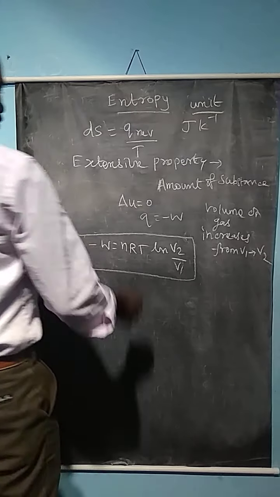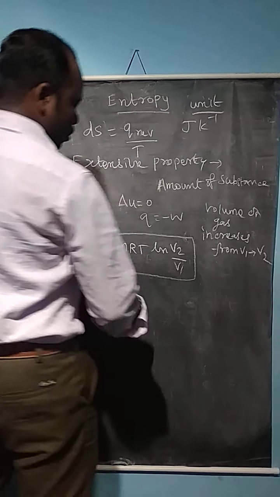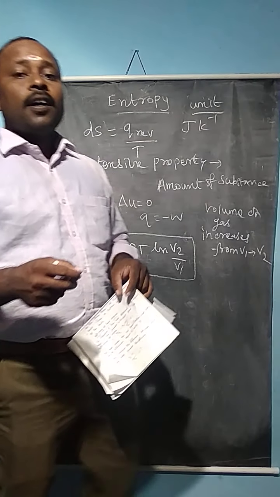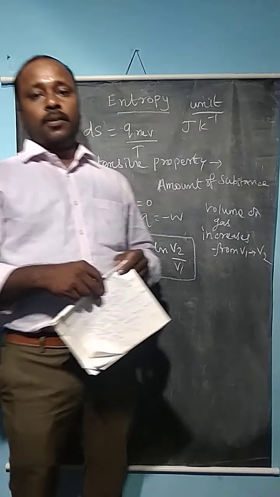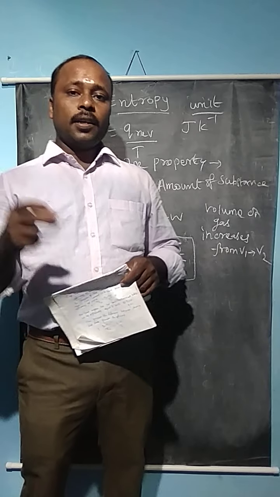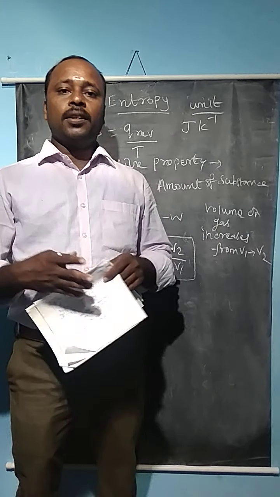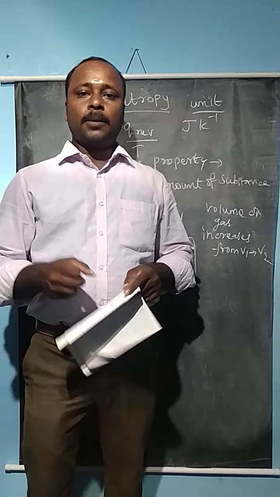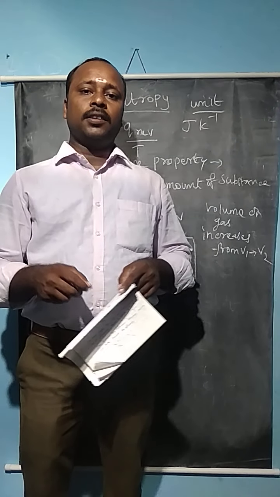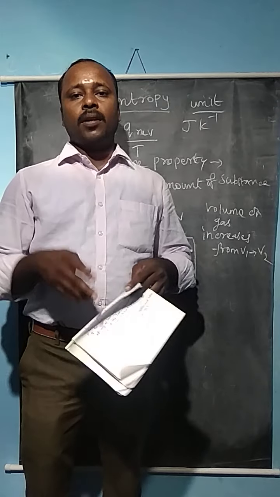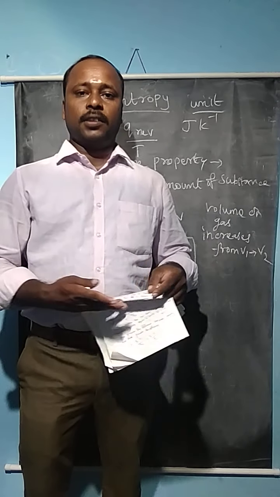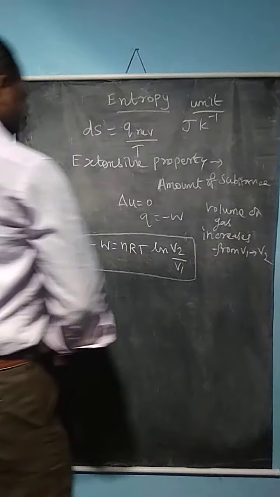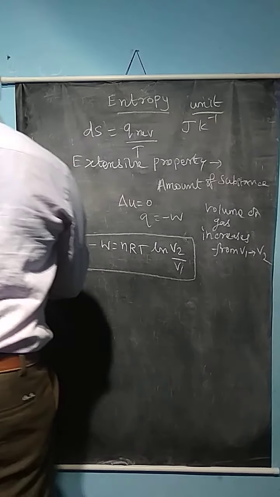So what is the meaning of entropy? Entropy is the randomness or disorderedness of the molecules. In the case of a reversible reaction, delta S system and delta S surroundings taken together remain constant during the reaction, that is the equilibrium reaction. But in the case of spontaneous or irreversible reactions, the entropy value for the system and the surroundings taken together increases continuously. That is an important concept.